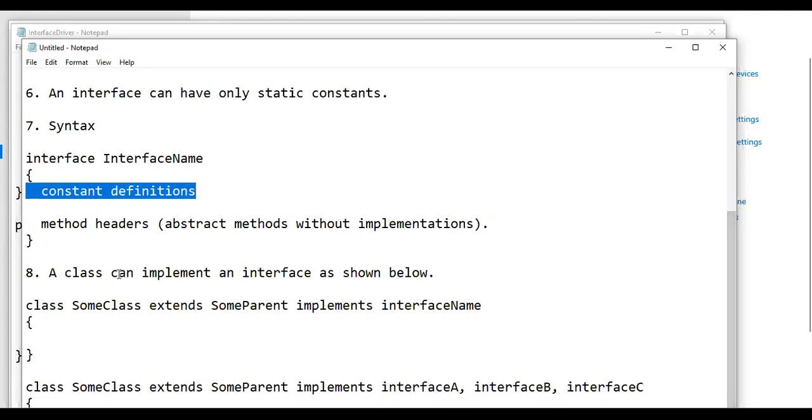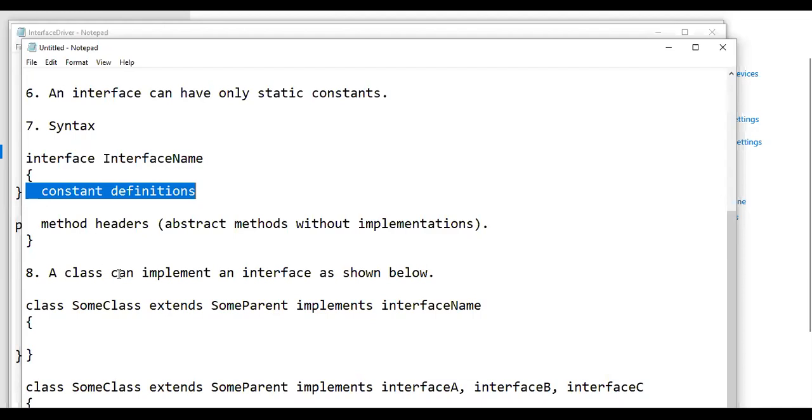Now if a class would like to use this interface, how should it use it? See, if a class is inheriting another class, what keyword does it use? How will a class inherit another class? Using which keyword is inheritance achieved?